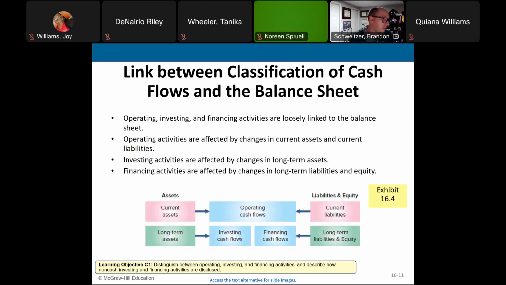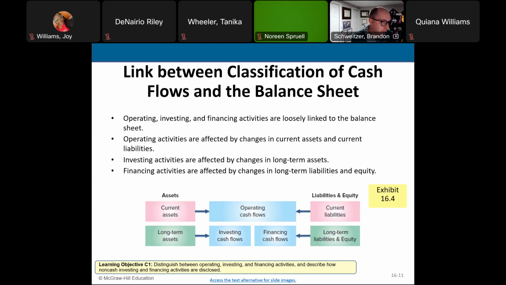As you know, there are a lot of connections between the financial statements. There's connections between the income statement, balance sheet, and the statement of cash flows. The way that the balance sheet and the statement of cash flows are connected are, of course, by the cash balance.